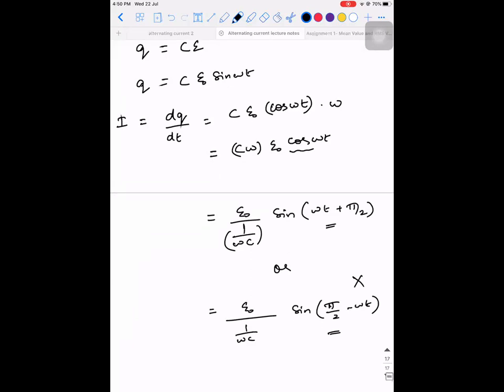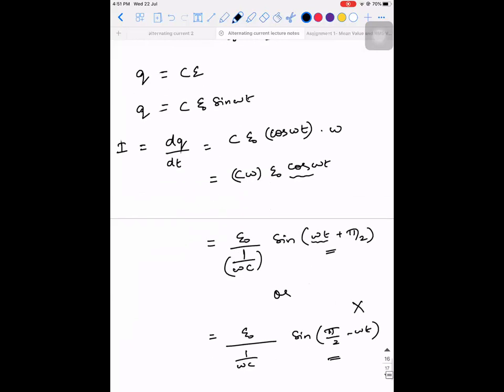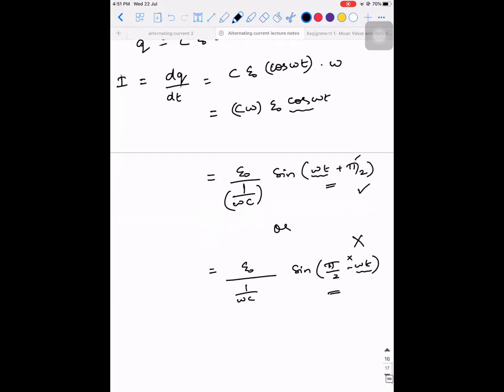This is wrong because what is the value of input voltage? Input voltage is in terms of omega t, right? So I need to ensure output is also having omega t. So if it should have omega t, then the only option that is possible is plus pi by 2. Whereas here, what is happening? It is having minus omega t. So we write it as E naught divided by 1 by omega C into sine of omega t plus pi by 2. Is there any doubt till this step?